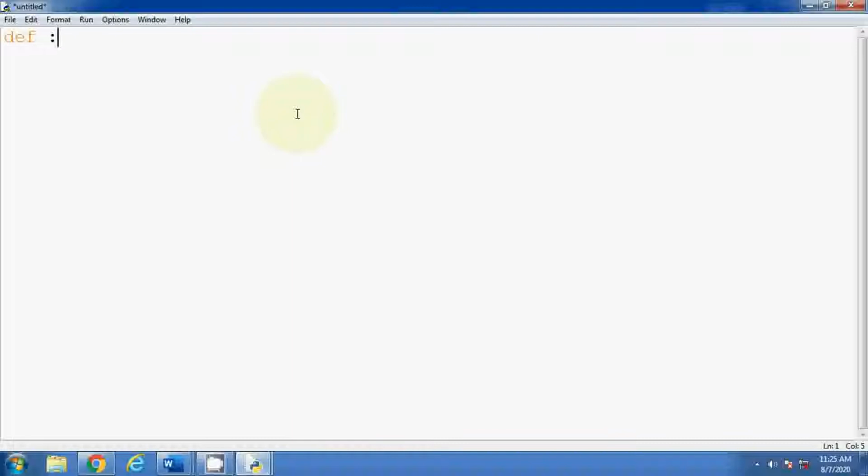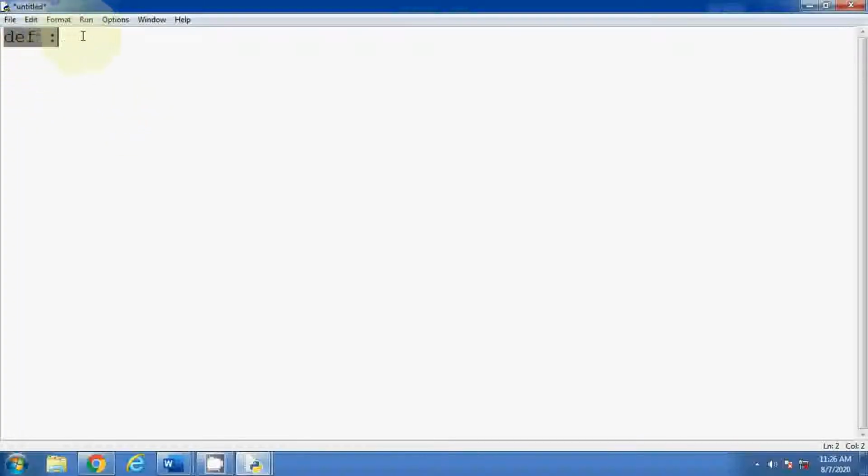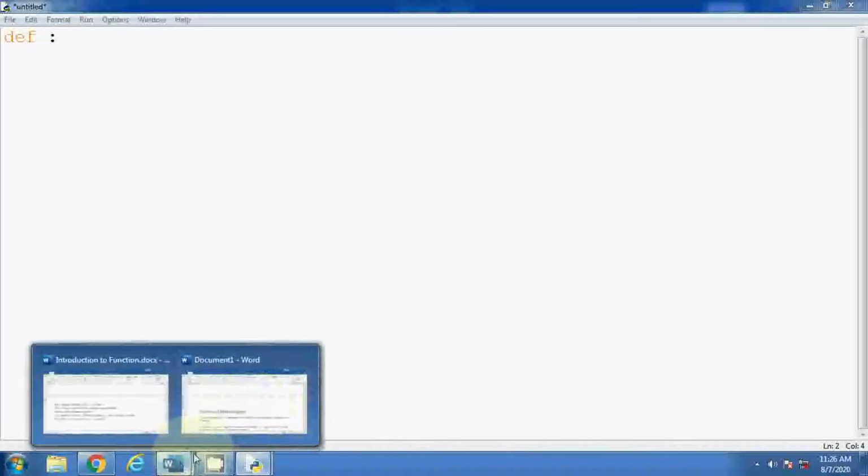See, when you press enter, it moves automatically to some extent and this white space is already added. This is called indentation, and that's why it is called a block also. Whenever you write a program, each entire line is known as a statement. When you write this colon, a new block will start. Otherwise, the rest of the statements are considered in the same block. So that is called a block. I hope you understood.